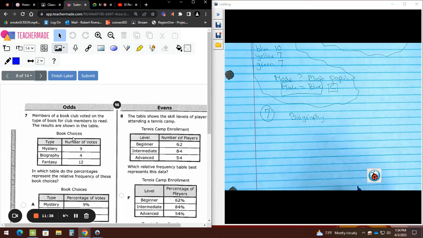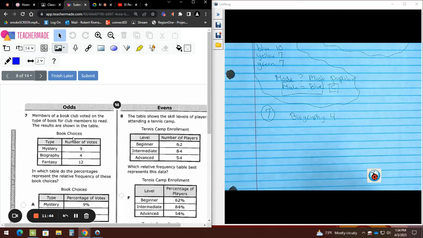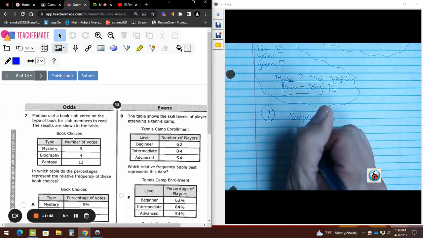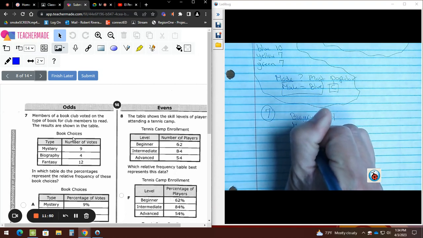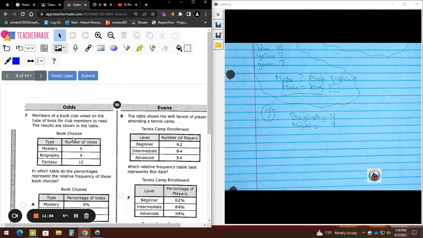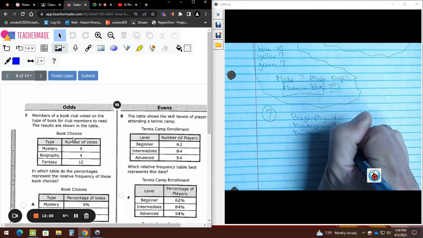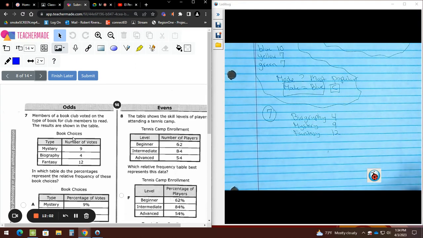The biography is how much? 4. 4 kids like biography. And I start from least to greatest on purpose. The next one is who? Mystery. How many with mystery? 9. So all I'm doing is copying the data into my paper. And then fantasy, 12. So who's the most popular right now?